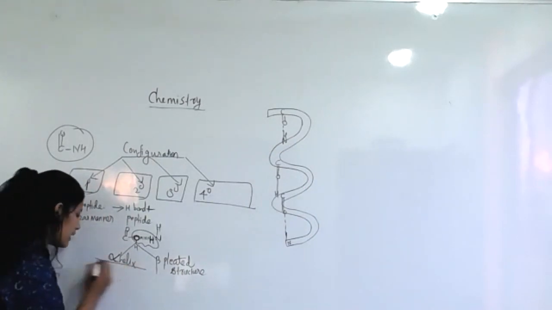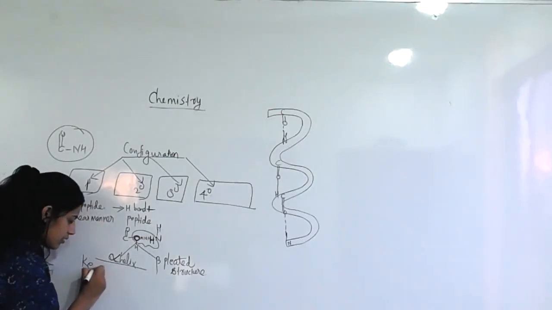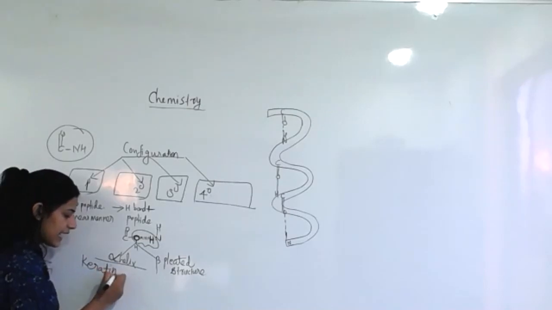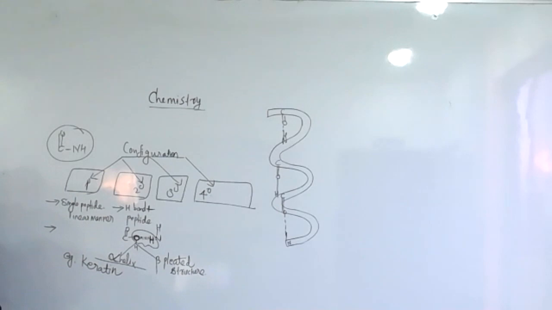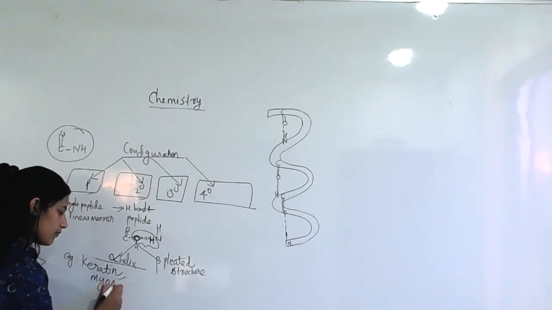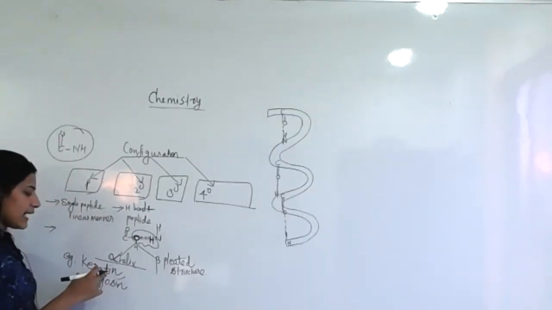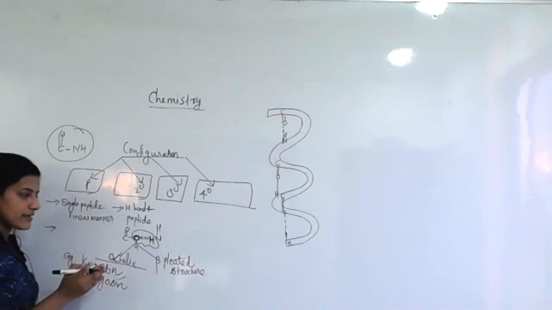An example is very important: keratin. Are you familiar with keratin, students? Keratin and myosin are examples of the alpha helix structure.